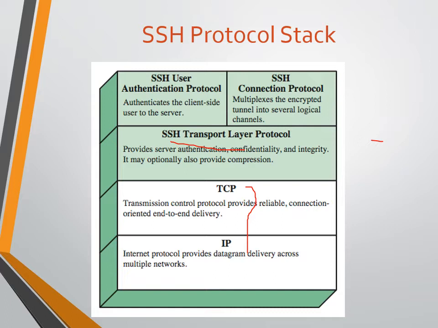SSH transport layer protocol. We know that a protocol provides some set of rules. It provides server authentication, so we need to authenticate the server with the clients, because you need to understand which server the client is going to communicate with, or which client the server is going to communicate with. It also provides confidentiality and integrity. Confidentiality means we should not disclose our data to unauthorized persons.